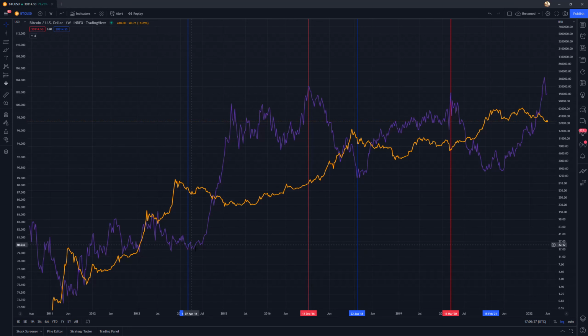So we have Bitcoin, where when Bitcoin is in these bear markets, we can see how the DXY is rallying, right? So while DXY is putting in this crazy run here, Bitcoin was experiencing a bear market. It didn't put in any impressive returns. It didn't go anywhere. It didn't make new all-time highs. And basically, we saw no new all-time highs until DXY topped out here in December of 2016.